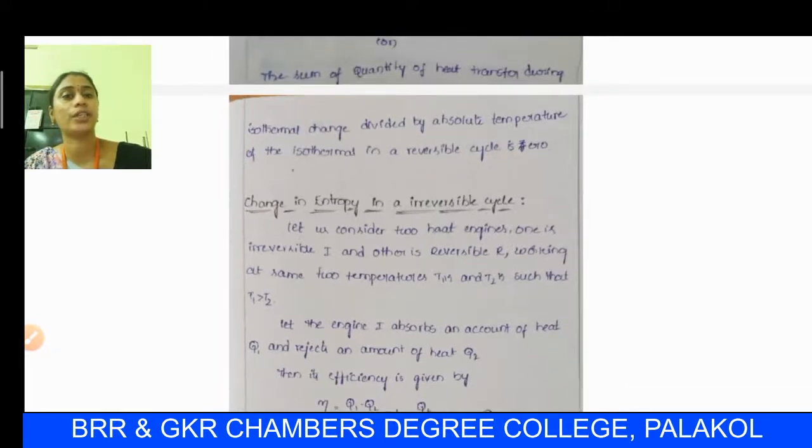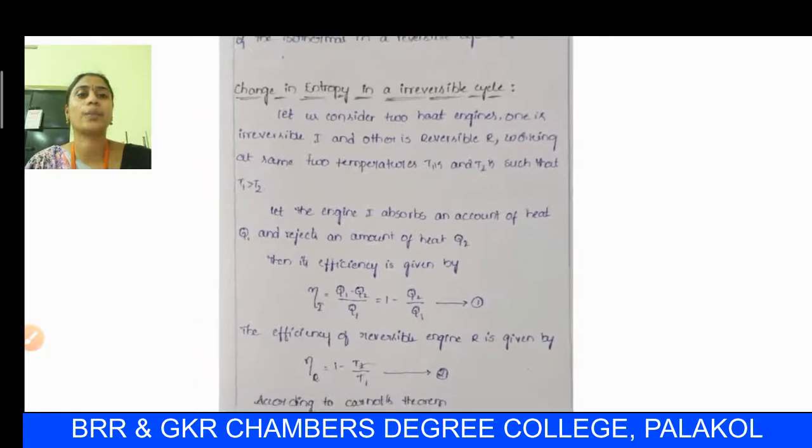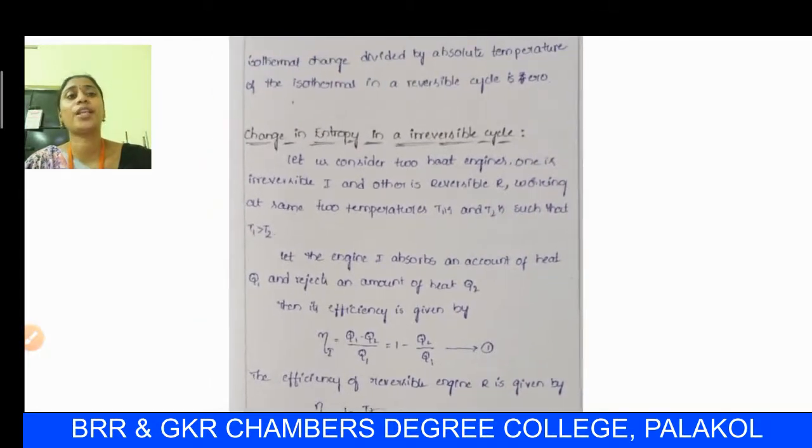This is about the change in entropy in a reversible cycle for the general case using a single Carnot cycle, and also this Clausius statement considering a number of Carnot cycles in the A to B, B to A smooth curve. We are explaining that the net change in entropy for a reversible cycle is 0. Our next topic is the change in entropy in an irreversible cycle.